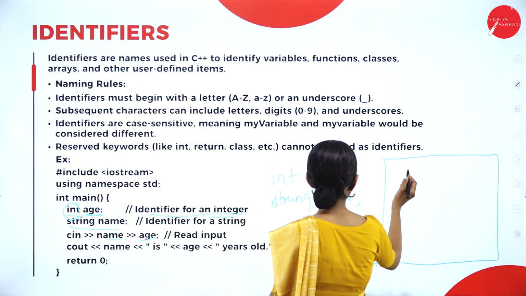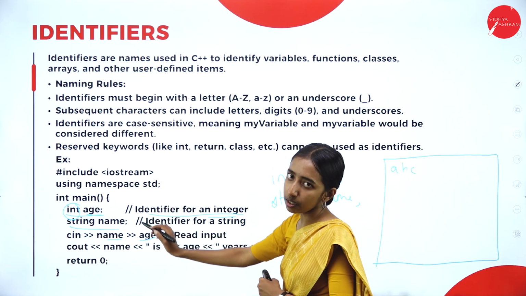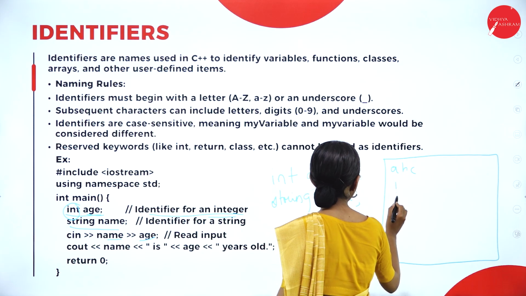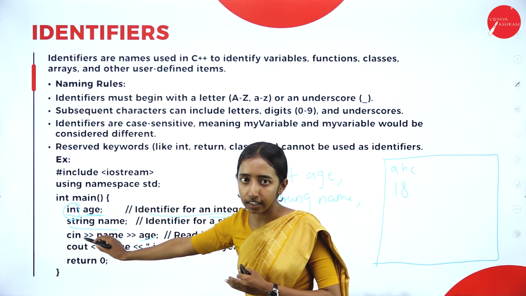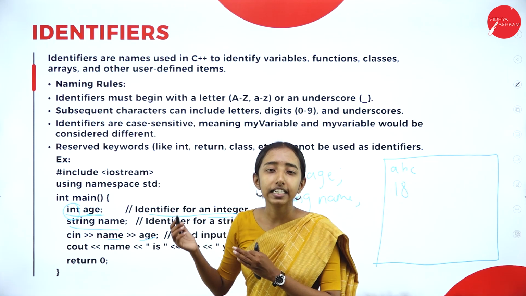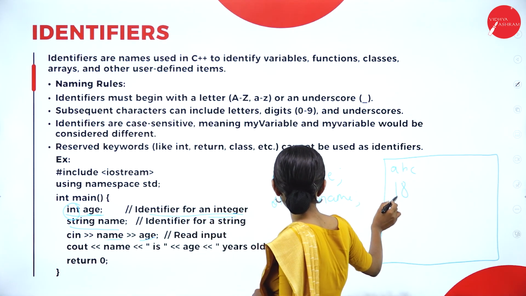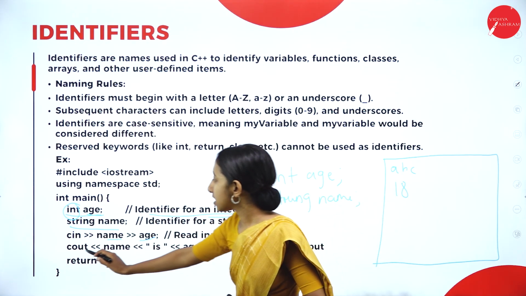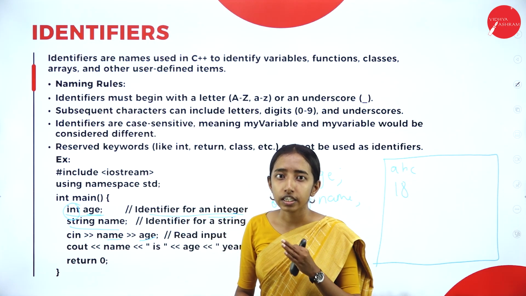Here for name I will give ABC, and for age, 18. So I have given the name, which is the string data type, and the age, which is the integer data type. So ABC and 18. Next, cout means character output. So in the output it will display.